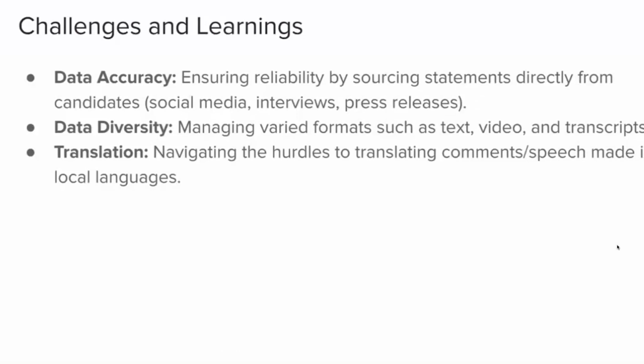So now, what are the challenges and the learnings for us? From the data accuracy side, ensuring reliability by sourcing statements directly from the candidates. Initially, we wanted to get statements from other people as well, but we figured that might introduce some bias and unfairness in that regard, and that's why we did not include that. So everything you see on here are statements made by the candidates themselves.